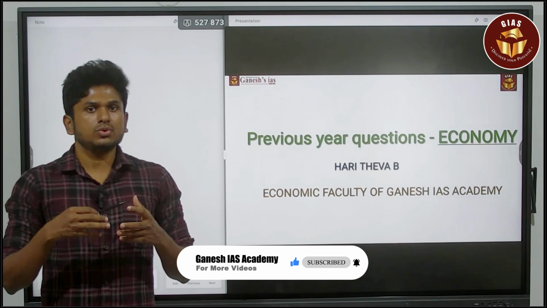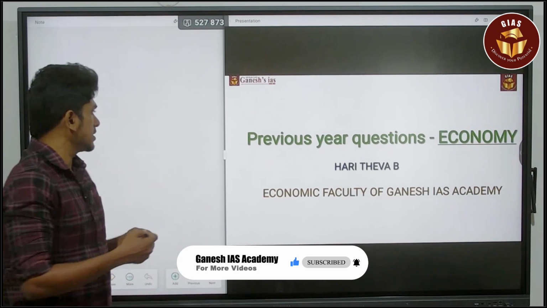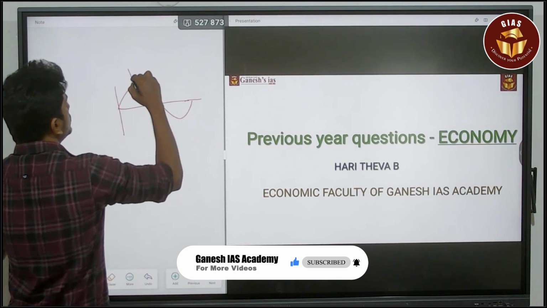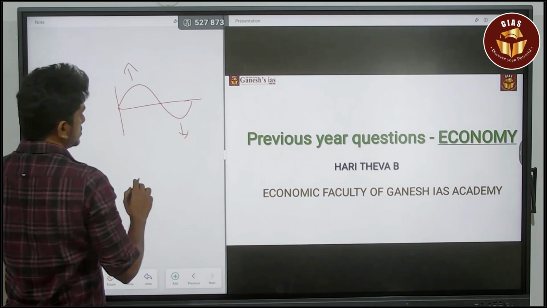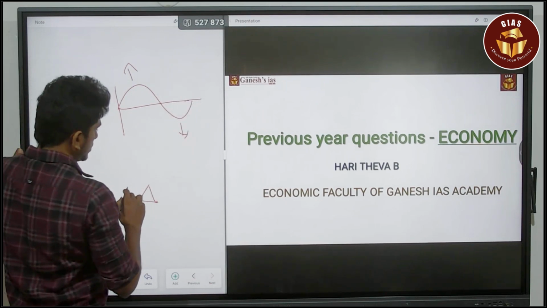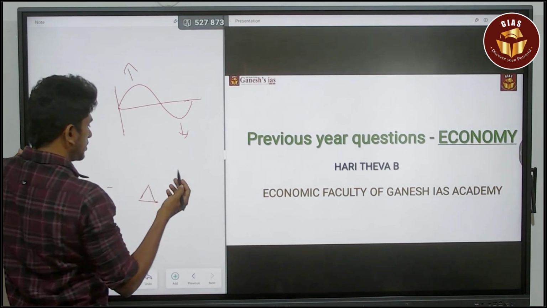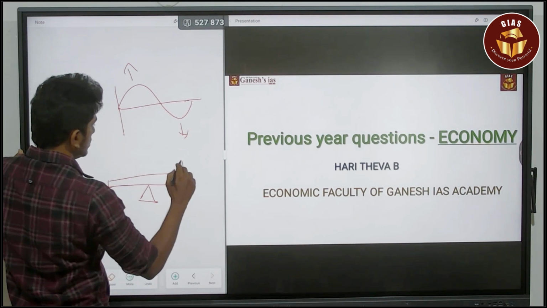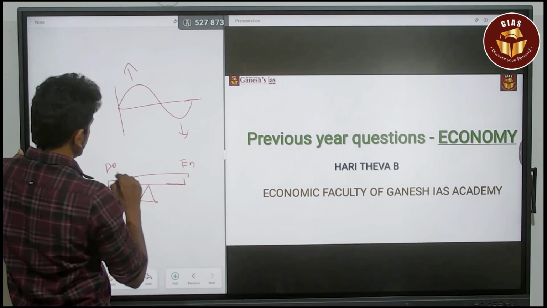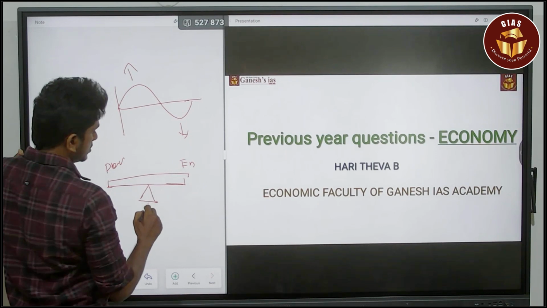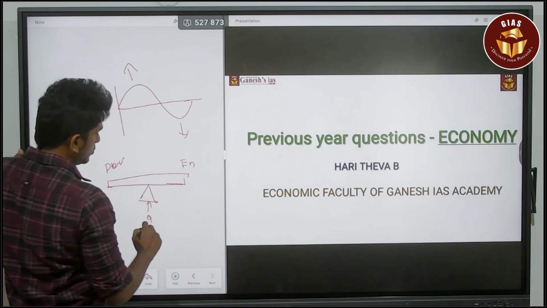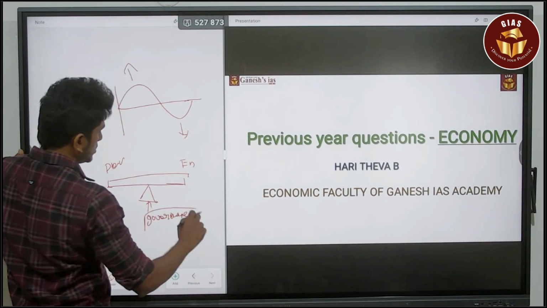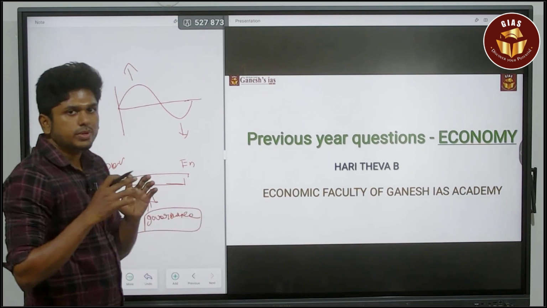For example, how to use a graph-like presentation. You can give the advantages here and the disadvantages here. For example, if the question is about development related to environmental concern, you can say that here is the environment, here is the development. It should be in a balanced manner. To make it balanced, we are going to give the governance activities, so administration. In such a way, try to present your answer.